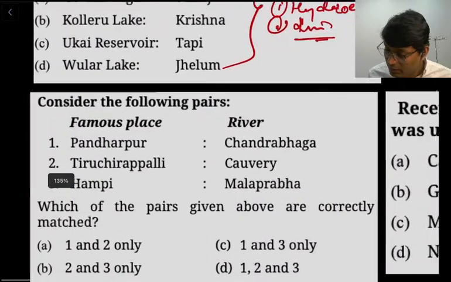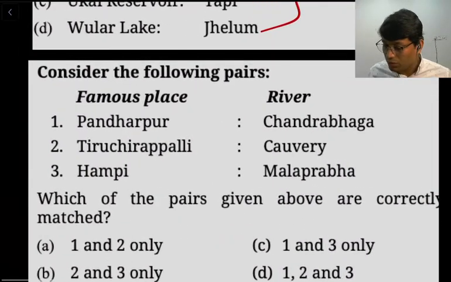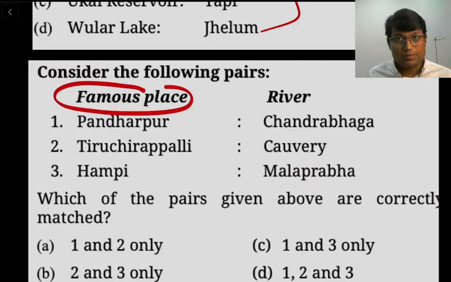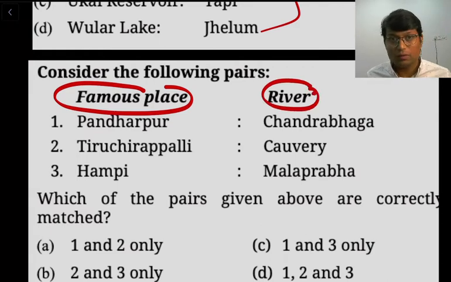So finally there is one more type of questions, or two types of questions we are left with. In this question, on one side there are famous places and on the other side there are rivers, right? So when it comes to famous places, places can be of religious importance or say economic importance. It can be anything.